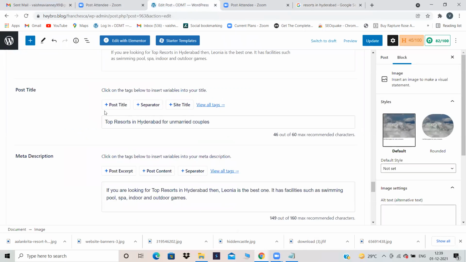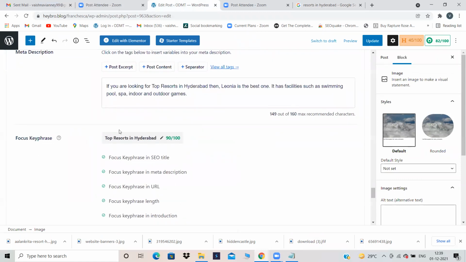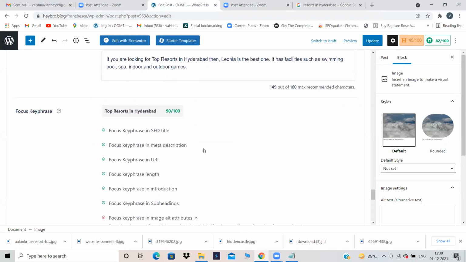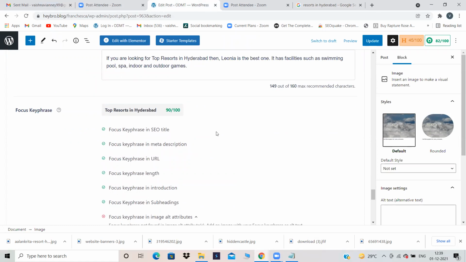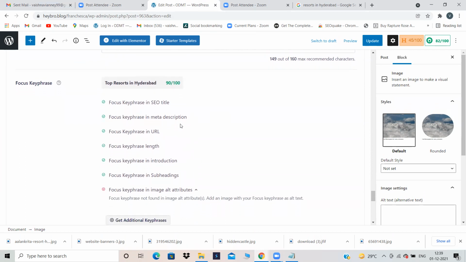So I have given my post title as top resorts in Hyderabad for unmarried couples, and I have given some description over here which is going to appear on SERP. Now, what is a focus key phrase? As I already told you, whatever topic you are writing a blog about, that becomes your focus key phrase. When you add your focus key phrase, it will ask you what to do and what not to do. So it's asking us to insert the focus key phrase in SEO title.